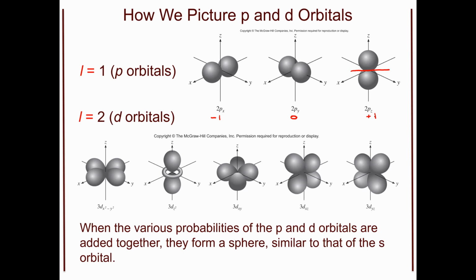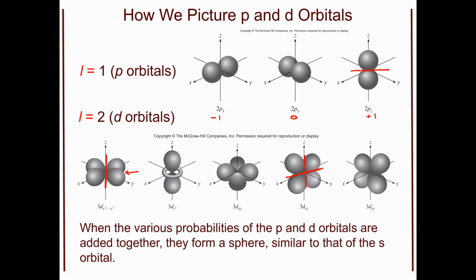Notice that they are much more complex. For our L equals 2, we would need to have 2 nodal planes. Notice you can see the first nodal plane very easily right here along this axis. Then there would also be another one that would be perpendicular to it going in between those as well. You can see them here on the 3dxz. One would be right through here, and then finally, you would have one going vertically along the coordinate axis. So notice that I get 2 nodal planes.